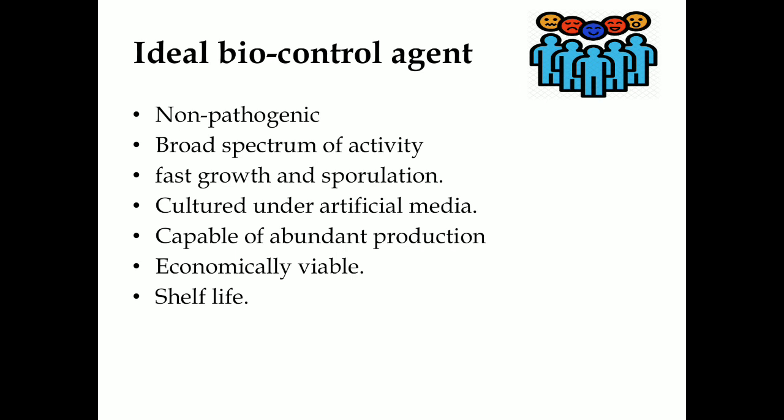Let's discuss which characteristics are considered under an ideal biocontrol agent. First one, it should be non-pathogenic to plant, human, animal, etc. That means it should not cause disease. Then it should possess broad spectrum activity, that means it can control many types of diseases. Then it must have fast growth and sporulation ability. Then it should be cultured on artificial media. Then it must be capable of abundant production, and it can be done by growing the inoculum using the liquid